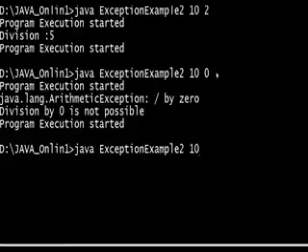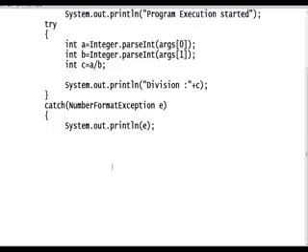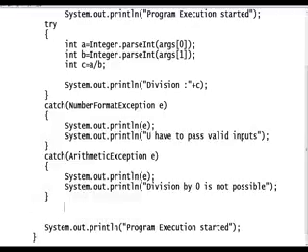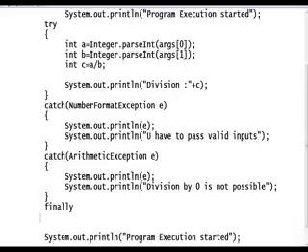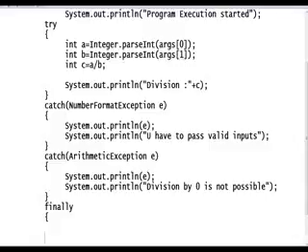Okay, if you did not pass array index, already we handled that. I am not going to write ArrayIndexOutOfBounds. For example, what about the finally block? What is finally?